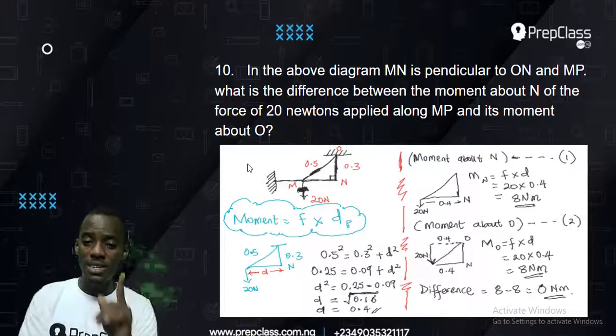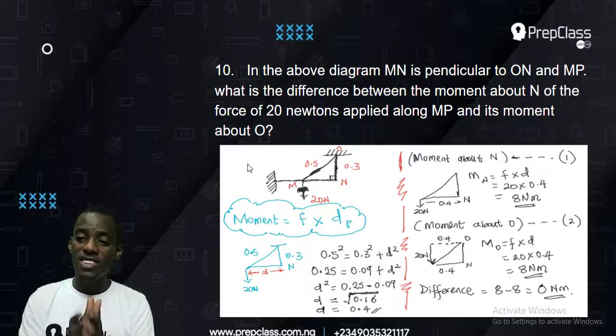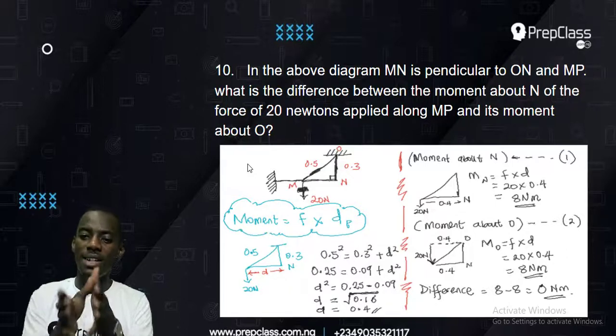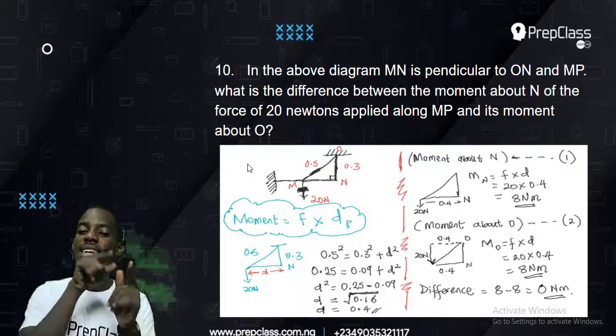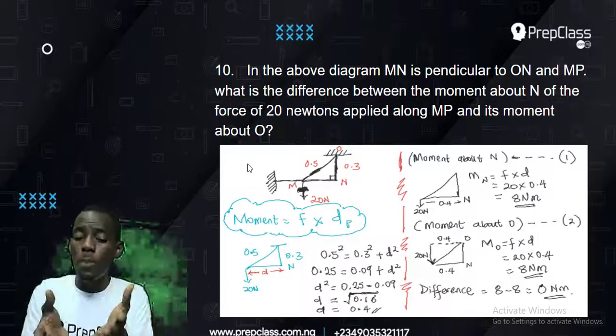Okay, now having gotten your distance, taking moment about N, it is the force times that distance. The force in the drawing is 20 Newton times the distance that I got, 0.4, giving me 8 Newton meter as my moment about N. Now look at the drawing. Now taking moment about O, look at the second drawing, the same force going upward, but the distance from that point to O is also 0.4.